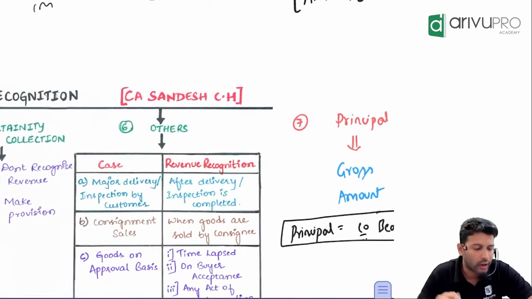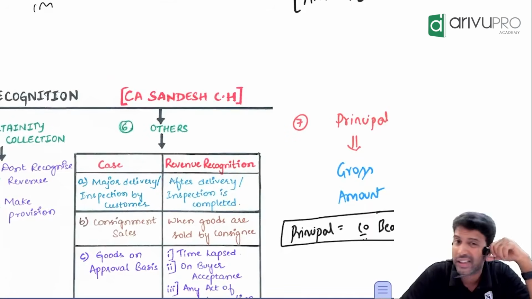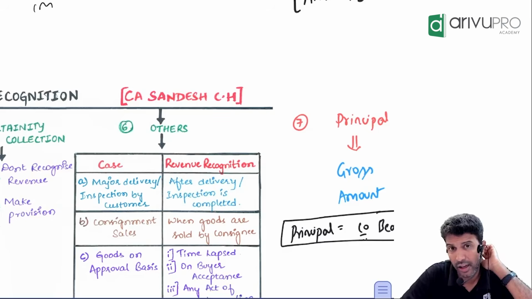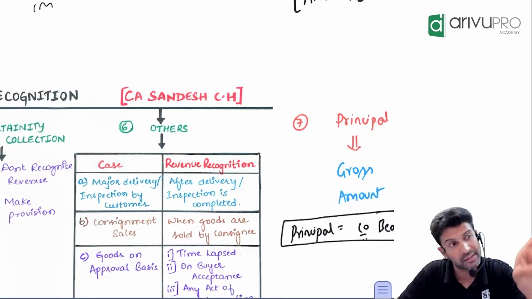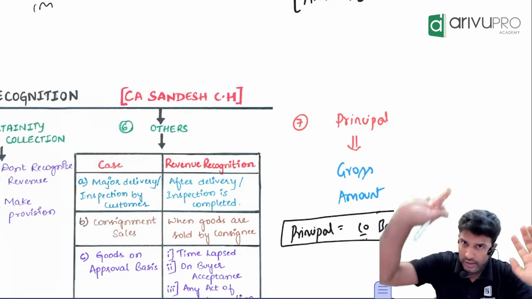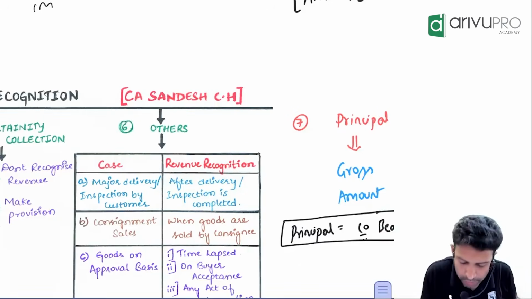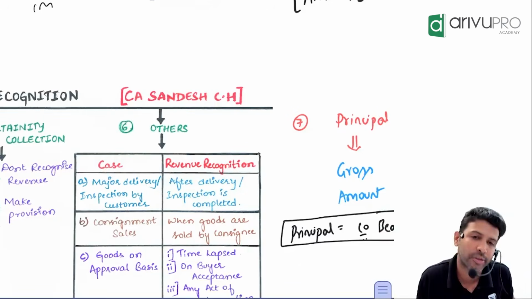Major delivery or inspection. Sometimes, when you sell a sophisticated asset, the customer will say, you send the goods, I will inspect it, then only I will accept it. What does the customer say? First I will check the goods, then only I will give thumbs up. That is what we mean by major delivery or inspection.